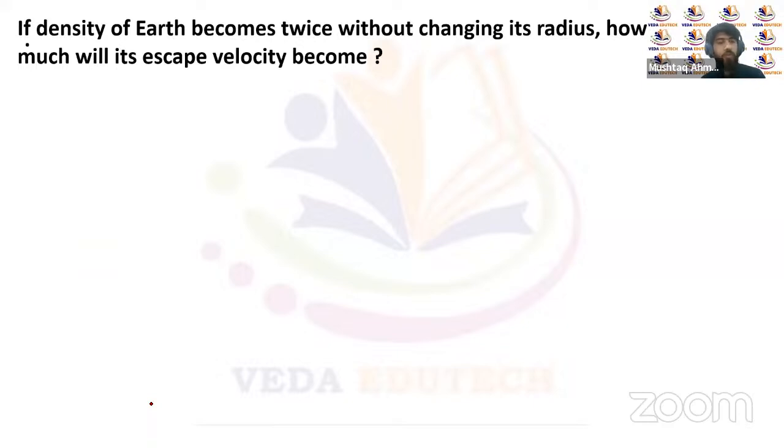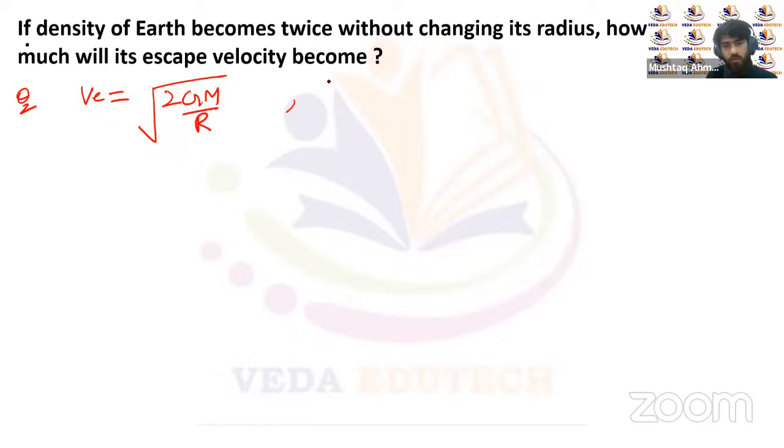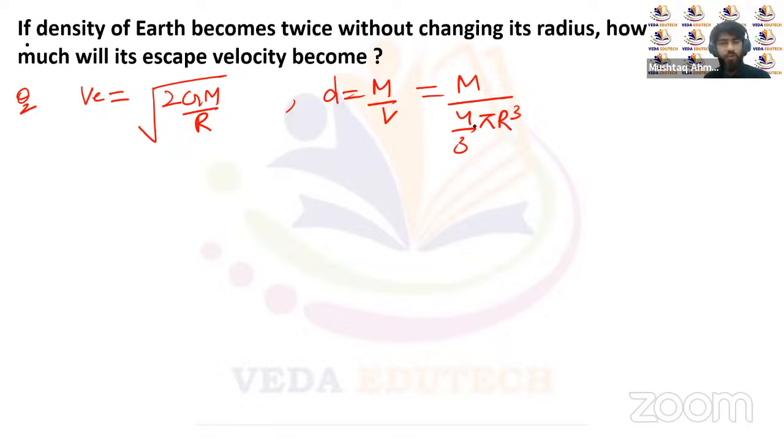Now let's talk about another question: the density of Earth becomes twice without changing its radius. How much will its escape velocity become? Now, how will the escape velocity change upon changing the density of the planet? You know that the escape velocity is equal to under root of 2GM upon R. The density d is defined as mass per unit volume, so assuming the Earth to be spherical, d is M upon 4 by 3 pi R cube.